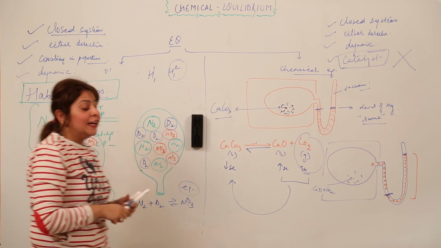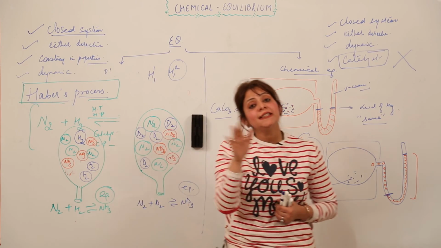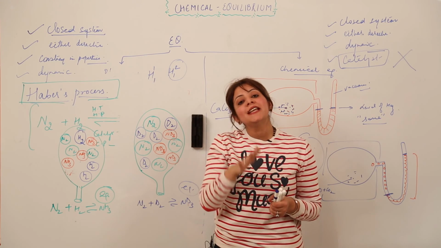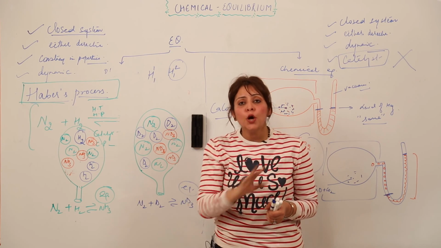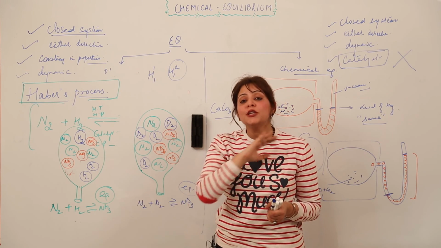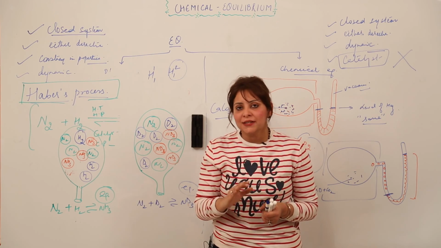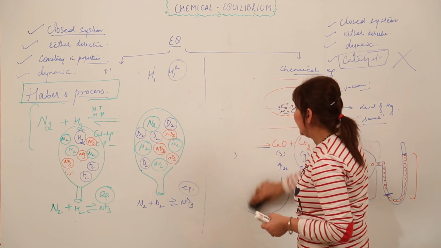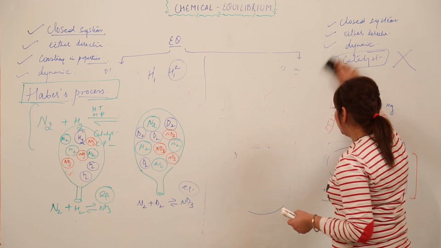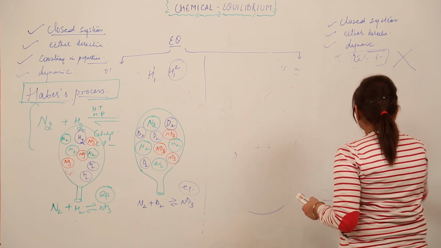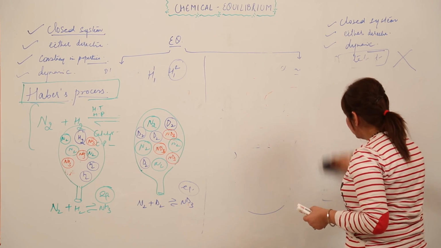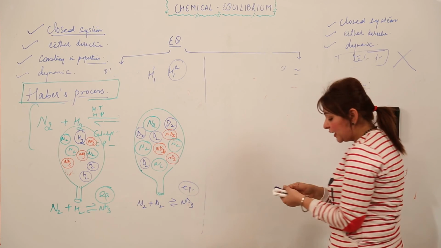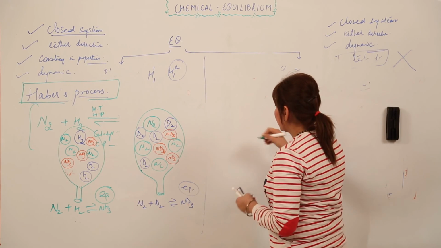So that means if I want to show that the reaction is still taking place, because what do you mean by the dynamic nature? It means the reaction is still taking place, the reaction hasn't stopped, or the reaction does not stop at equilibrium, it still takes place, right? So what am I going to prove by these balloons? Just look at it, because this is a very important aspect of equilibrium, as I told you, right? So how are we going to indicate that the reaction is still taking place? What I am going to take now is another closed system, one more balloon.